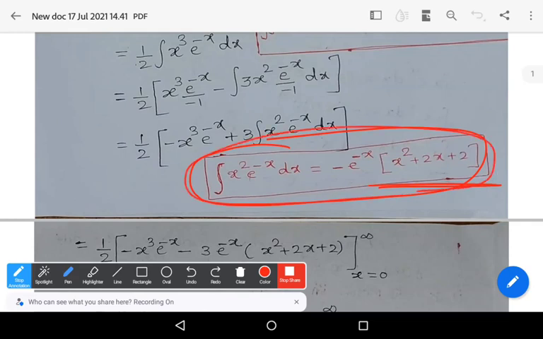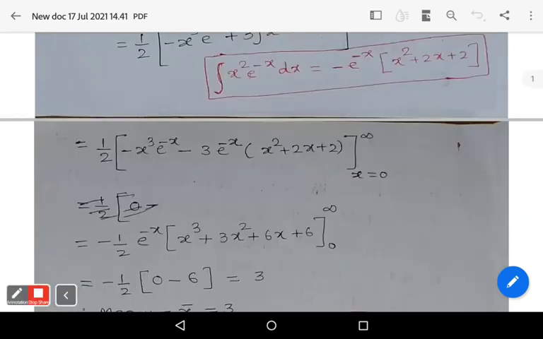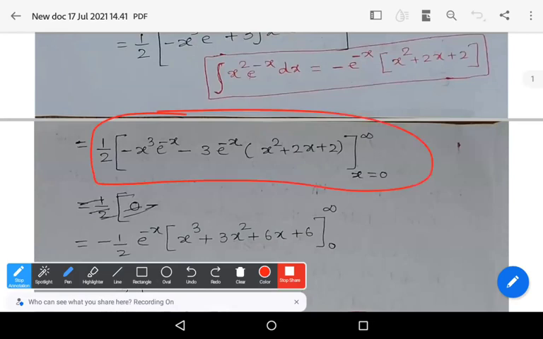By substituting this formula, we get this step: 1 by 2 into minus x cube e power minus x minus 3 e power minus x into x square plus 2x plus 2, and the limits are x is equal to 0 to infinity, right?